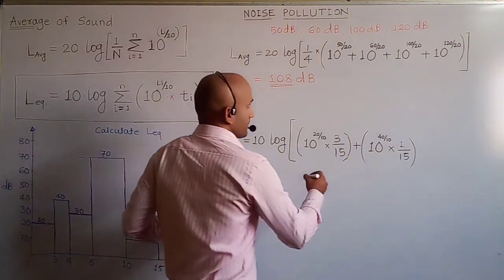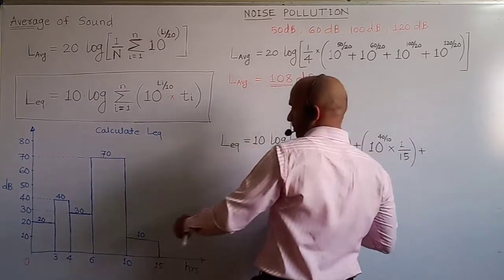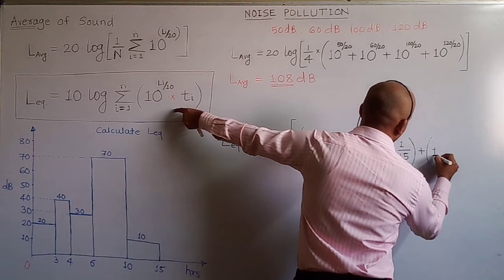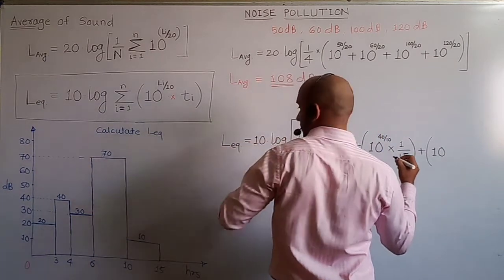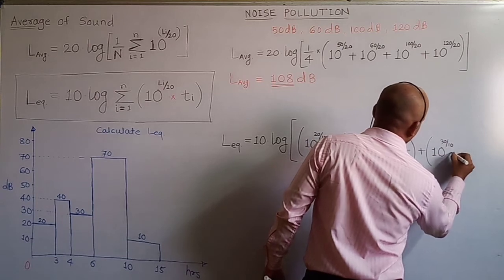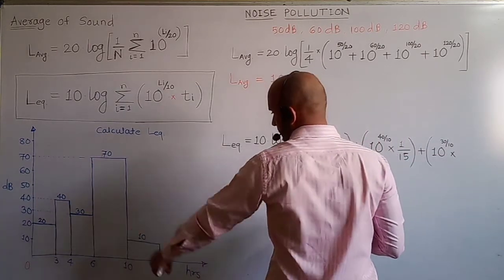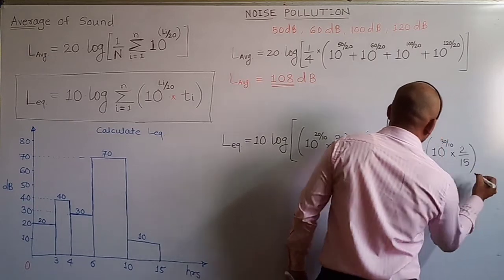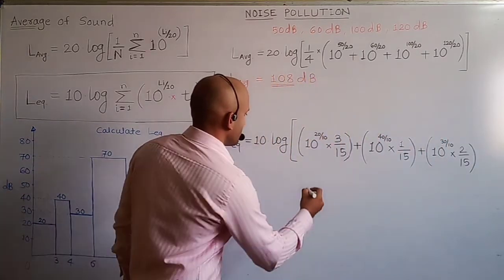So plus 10 raised to the power 30 by 10 into the time duration, 2 hours, so 2 by 15, plus